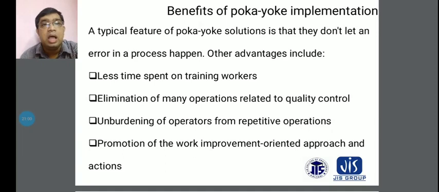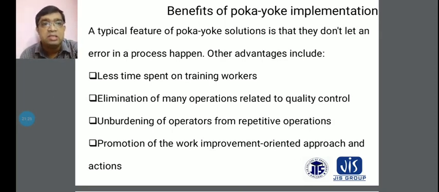Just like the burdening, sometimes this will be considered according to the burdening. That means you have to produce much more products, and you also have to dump them in another storage place, which is required. This will be a difficulty at times, and for this the unburdening of operators from the repeated operations is considered here.